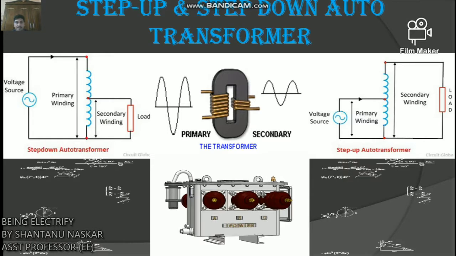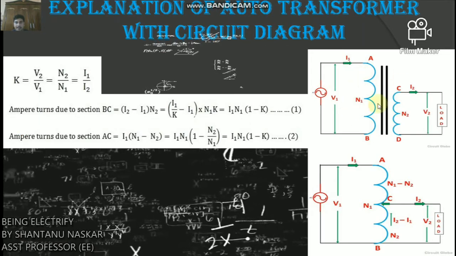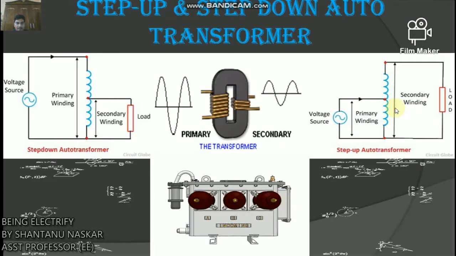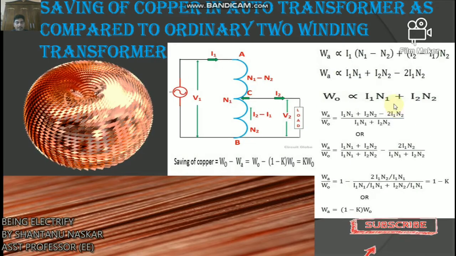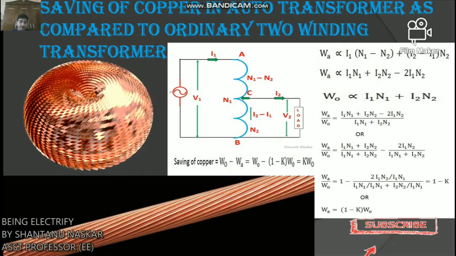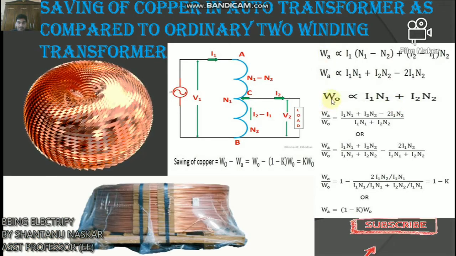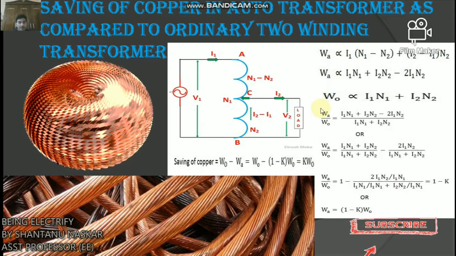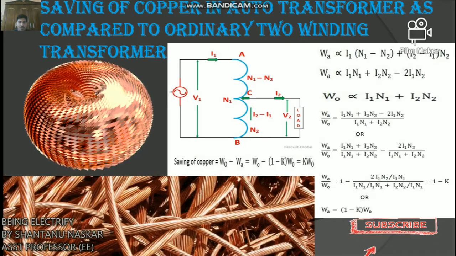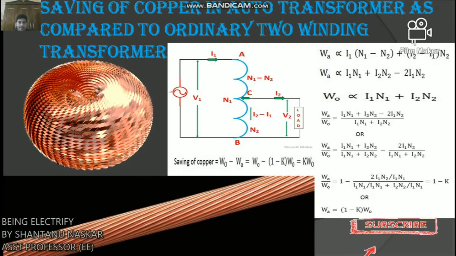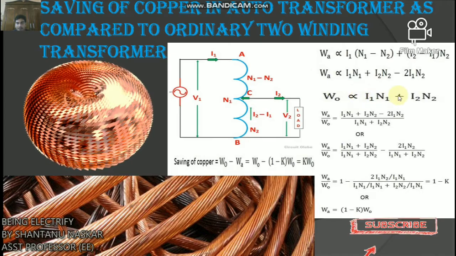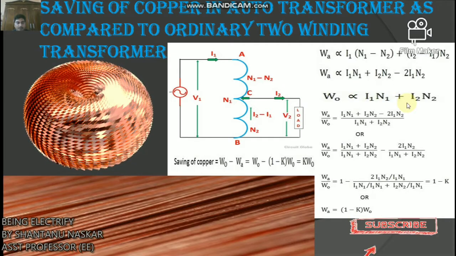If the same duty is performed with an ordinary two winding transformer as shown in the previous picture, look at this transformer, then W0 is the weight of copper in its primary winding plus the weight of copper in its secondary winding. As you all know how the conventional transformer looks. Therefore W0 is proportional to I1 N1 plus I2 N2.